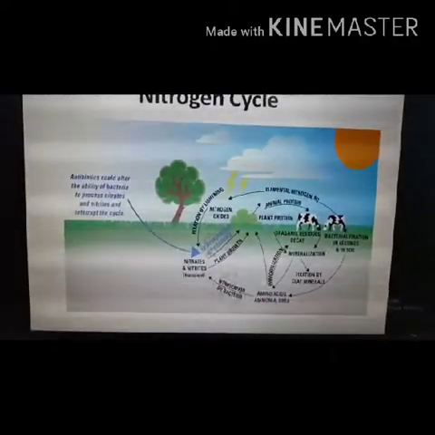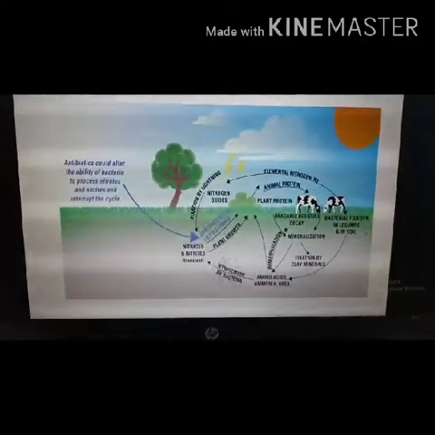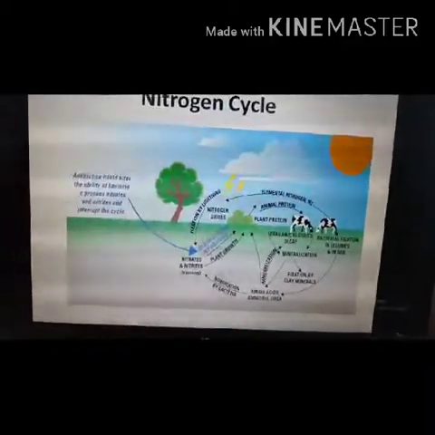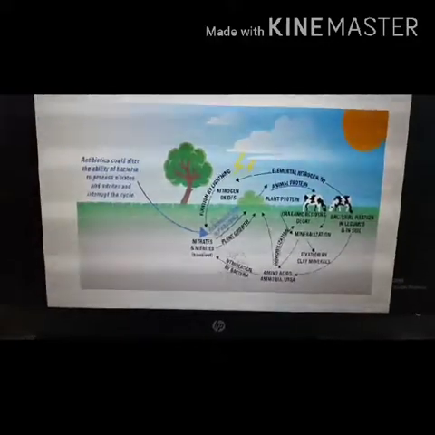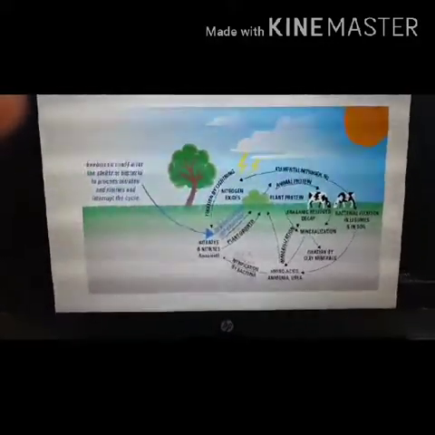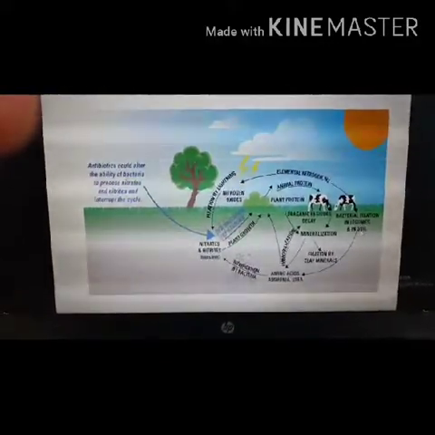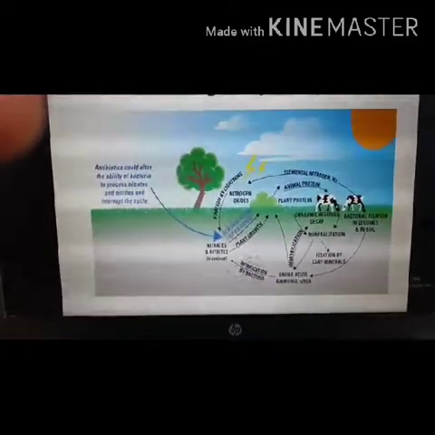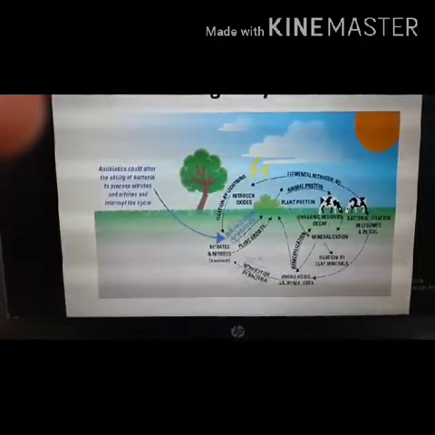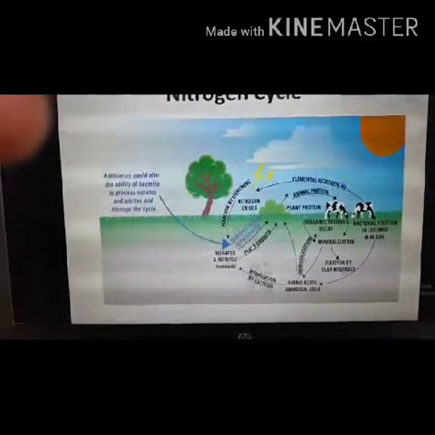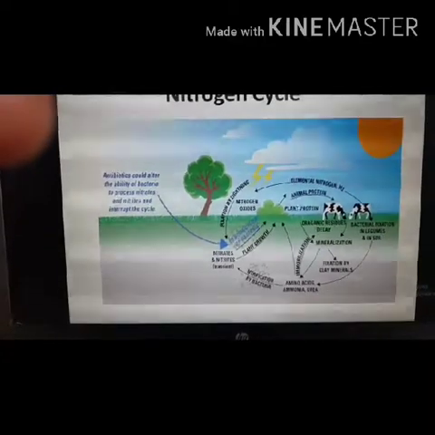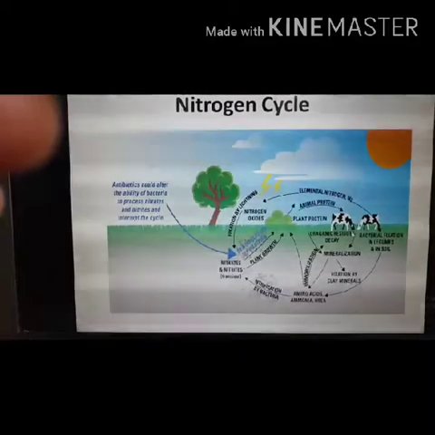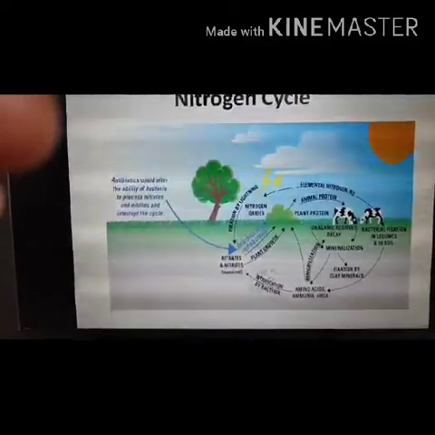Now in the nitrogen cycle diagram you can see the elemental nitrogen gets converted into soluble nitrate compounds. Elemental nitrogen, by bacterial fixation in the legumes in the soil, can get converted into nitrate compounds. Then the nitrate compounds can be absorbed by the plants for their growth, and the plant is taken by the animal and gets converted into animal protein.